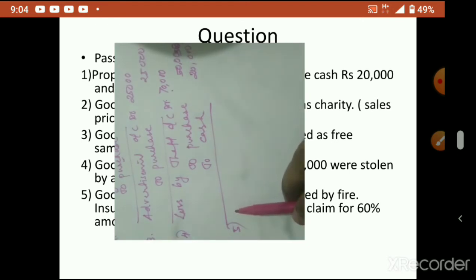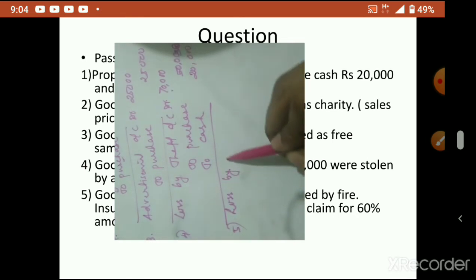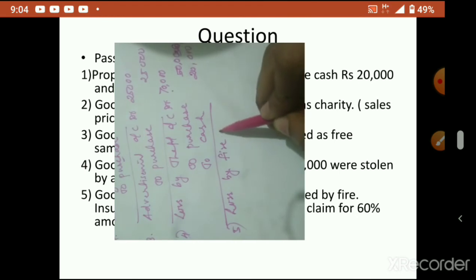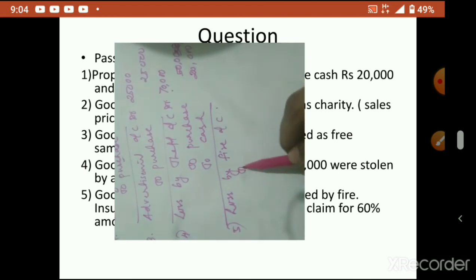So next is goods worth rupees 1 lakh were destroyed by fire. Insurance company admitted and paid the claim for 60% of the amount. Okay, so the insurance company admitted the claim. So for loss by fire, first we have to open an account: loss by fire account debtor to purchase.